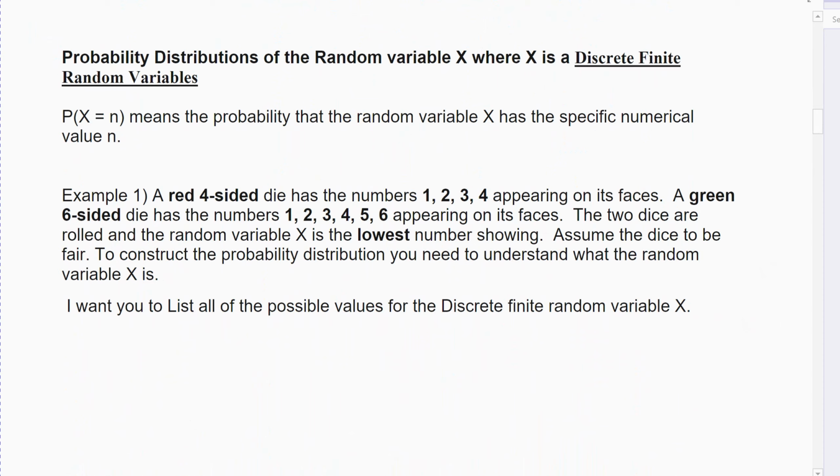All right, we're going to get to probability distributions. Probability distributions for a random variable x, where x is discrete and finite. So probability, again, we're going to put it in terms of the random variable x, so we're going to say probability of x equals some number, right, because we're now representing anything by numbers. So instead of saying probability to get heads, I'm going to say probability I get x equals 1, meaning I get 1 head.